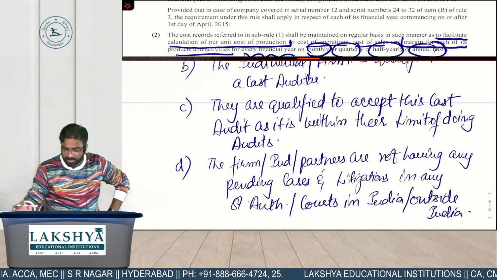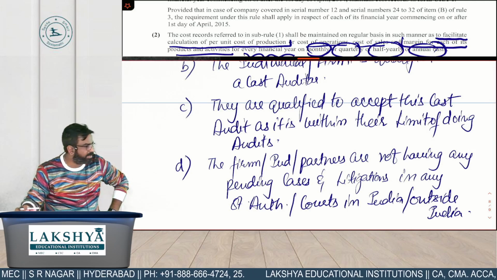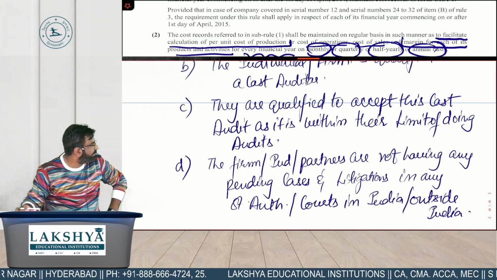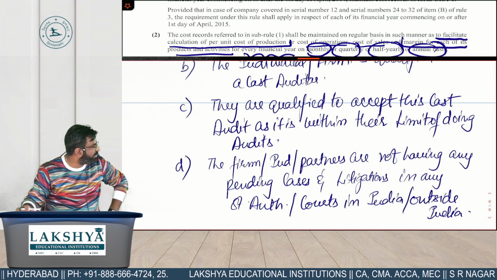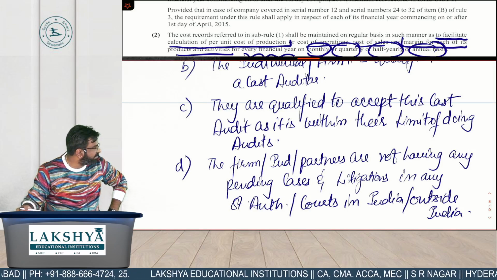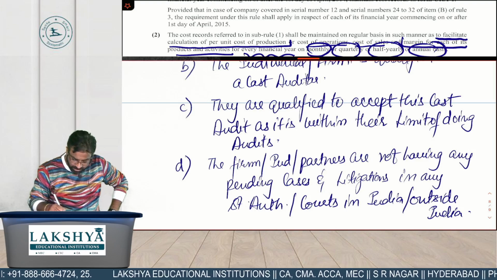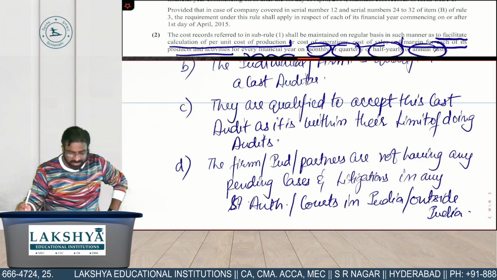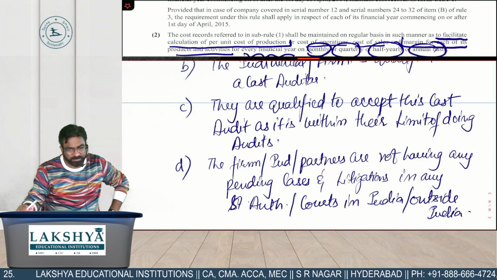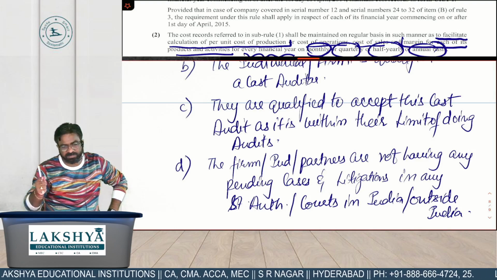So this is what the four declarations which you need to understand. The firm, individual or partners are not having any pending cases or litigations in any statutory authority or courts in India or outside India. ये आपको अपॉइंटमेंट करने से पहले ली जाती है.